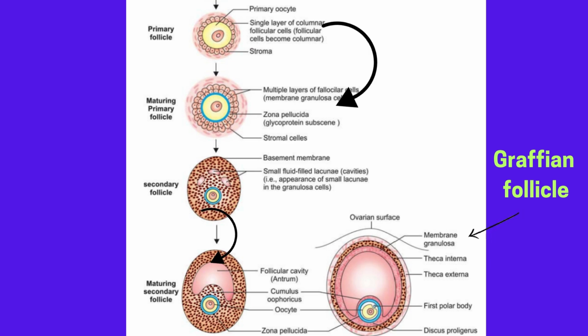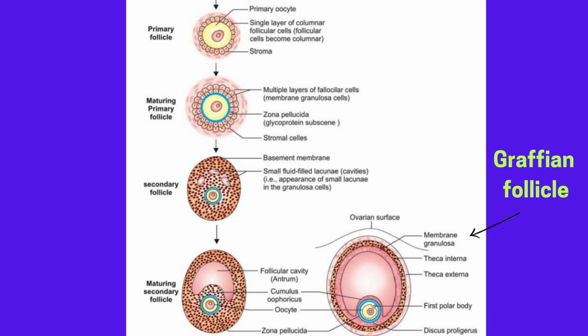So, what changes occur in the primary follicle that make it a secondary follicle? As you can see here, the primary follicle has a primary oocyte inside, which is surrounded by a single layer of columnar follicular cells, and there is a presence of stroma. Whereas, in maturing primary follicles, these follicular cells multiply and multiple layers of follicular cells are produced. Also, the zona pellucida, a glycoprotein coat, is developed and the stromal cells are there.